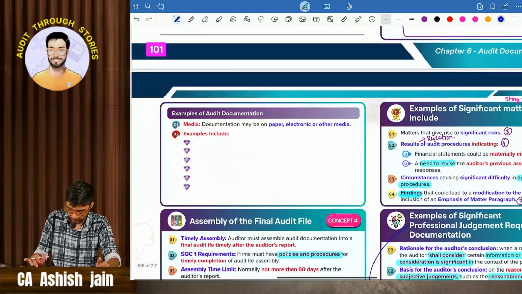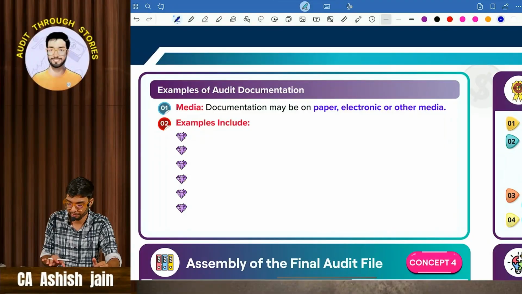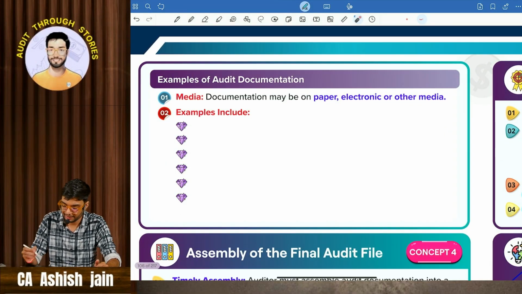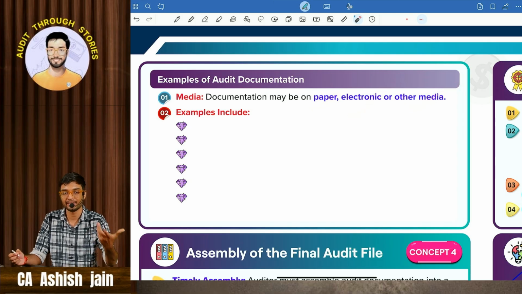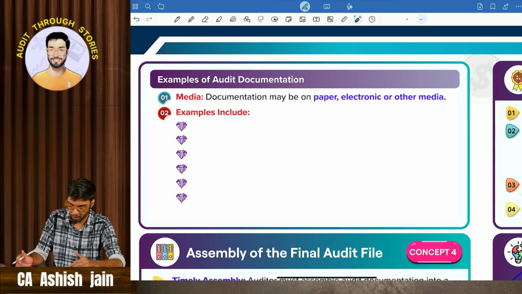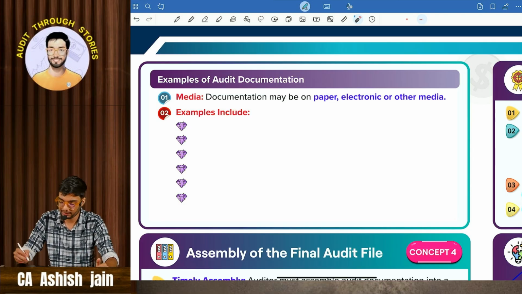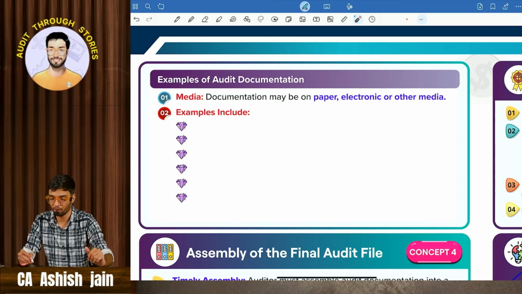Okay, then comes examples of audit evidence. Audit evidence can be kept in the form of paper, it can be kept in electronic form, or in any other medium like a CD or pen drive. So what are the examples, what things are included in audit evidence?